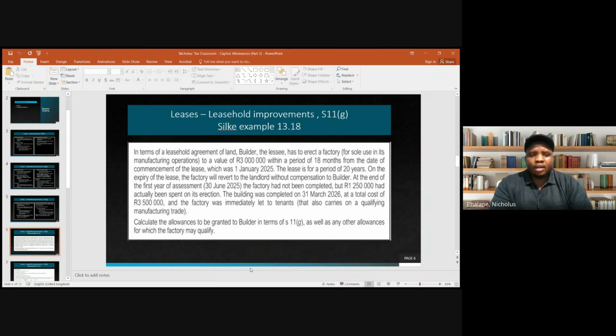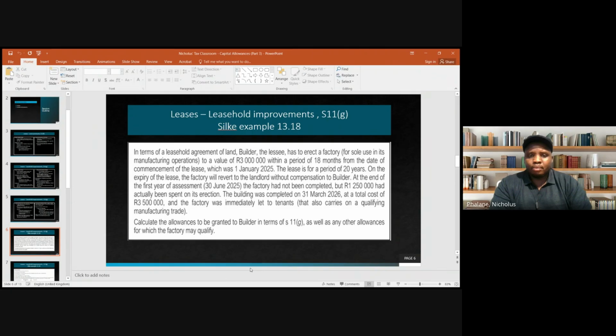So in terms of the leasehold agreement of land, the builder, who's the lessee, has to erect a factory for the sole use in its manufacturing operations. So we already know the type of improvements the lessee will effect. It's building the buildings that are going to be used for manufacturing purposes. So if they are going to spend an excess amount over what is stipulated in the contract, then we definitely know that for that excess, the lessee will claim allowances in terms of Section 13(1), right?